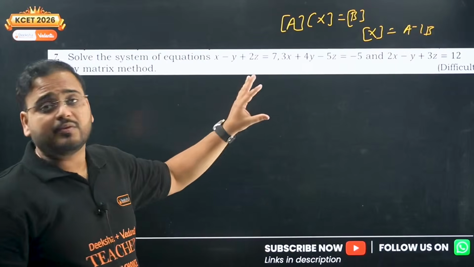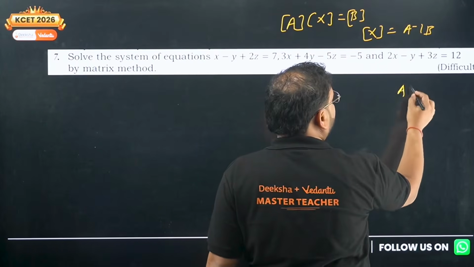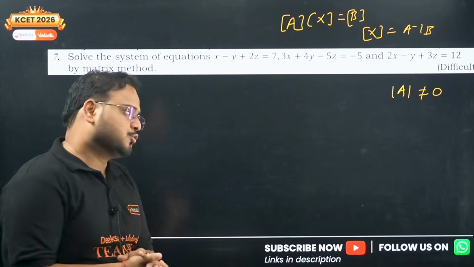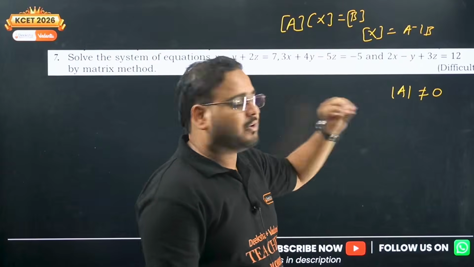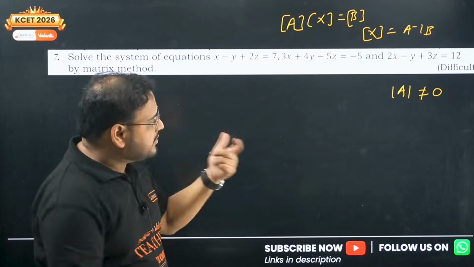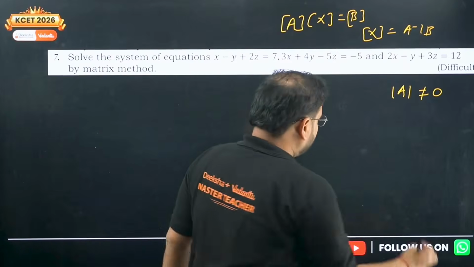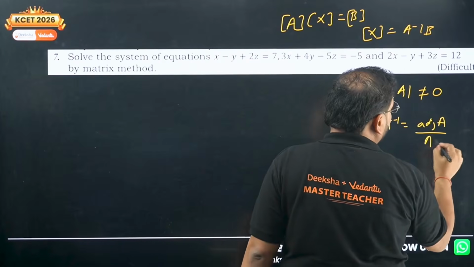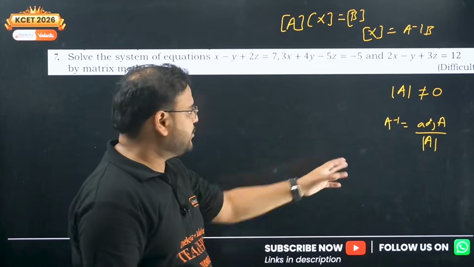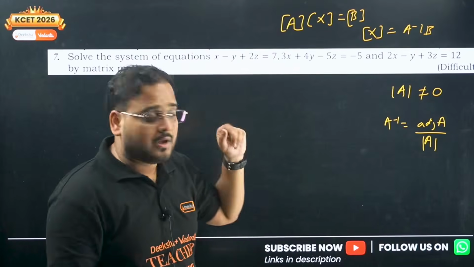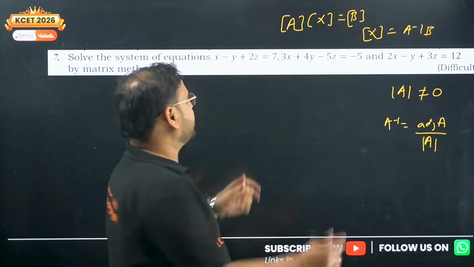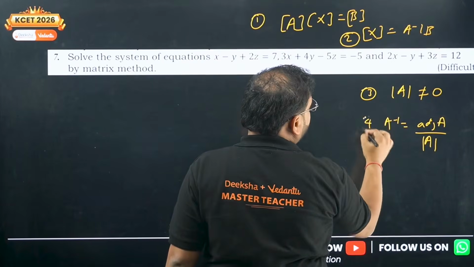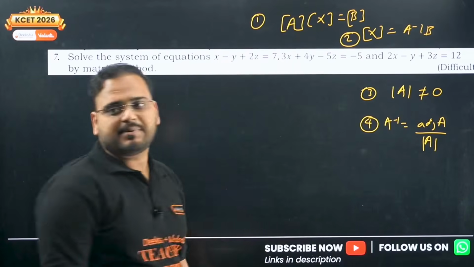Okay, now how do you find A inverse? For that you need to find the determinant of A and check it is not equal to 0. It cannot be a singular matrix. Superb. Once you have the determinant value as non-zero, next step is to find what? Adjoint, and we'll do that. I'll write the formula for you. So adjoint A upon determinant of A. Is that clear? Once you get that, multiplication with B will give me the answer. But first of all, I need to form the matrix, the first step. This is my step number 1, step 2, step 3, step 4, step 5 is the multiplication.